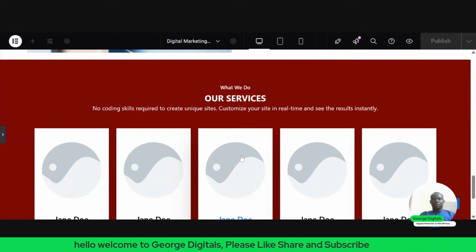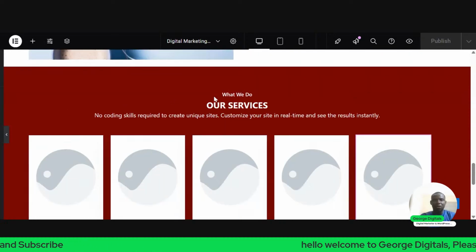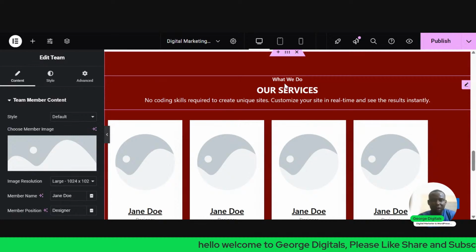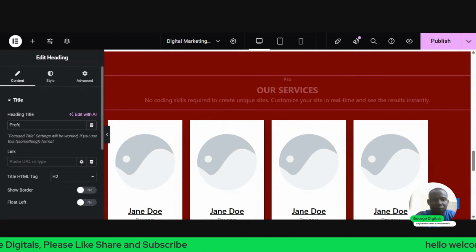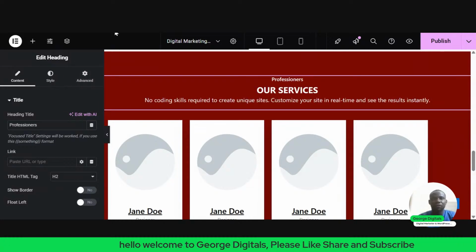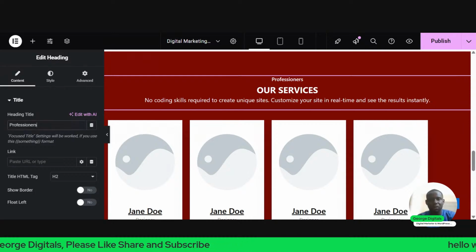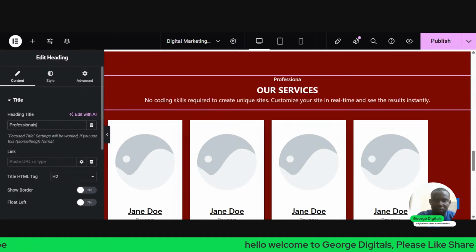So this is it. So we have a team member section. I will have to change this, instead of our services and what we do, I'll change it to team member. So I'll click on this text here, go to content, and change this to professionals.